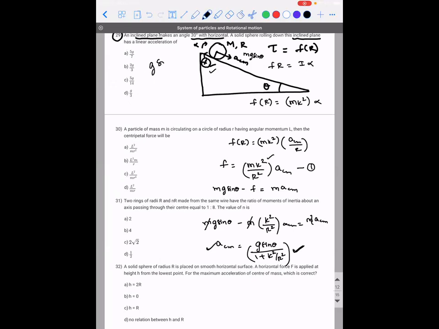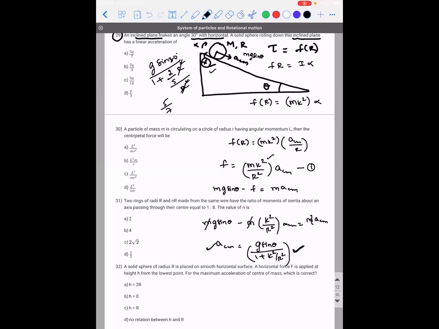So g into sin 30 divided by 1 plus, what is the value of k for a solid sphere? Root of 2 by 5 r. So k square will be 2 by 5 r square divided by r square, they cancel. So how much will you get?